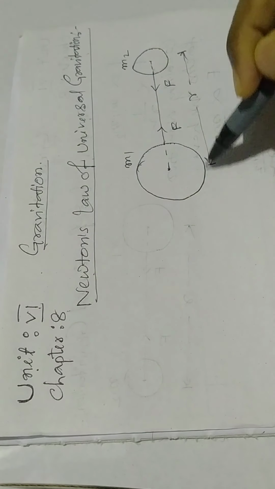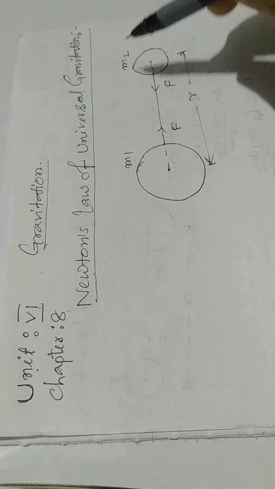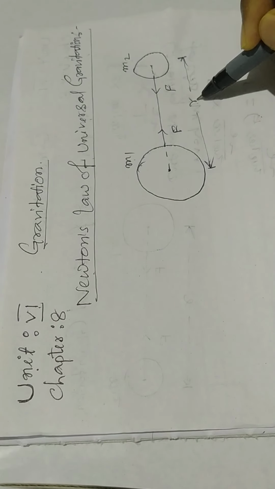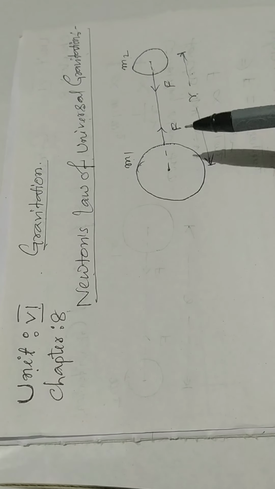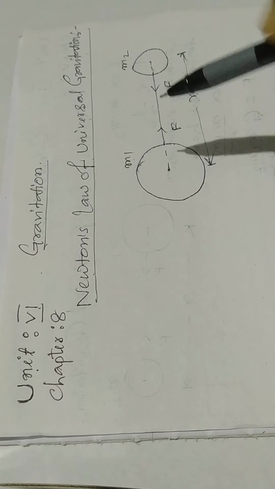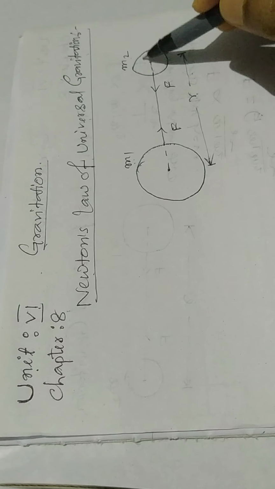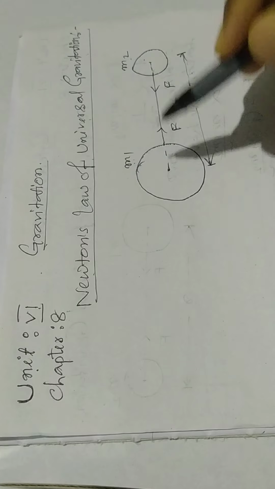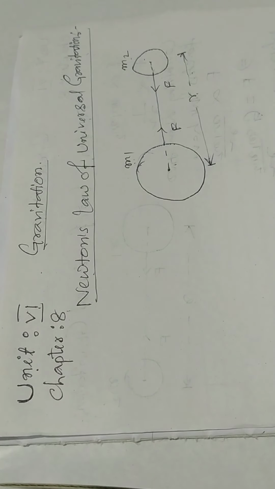Now you see the diagram. We are considering two bodies of masses m1, m2 placed at a distance of r apart. Since gravitational force is attractive in nature, the body of mass m1 attracts the body of mass m2. Similarly, the body of mass m2 will attract the body of mass m1. So both are mutually attracting each other.